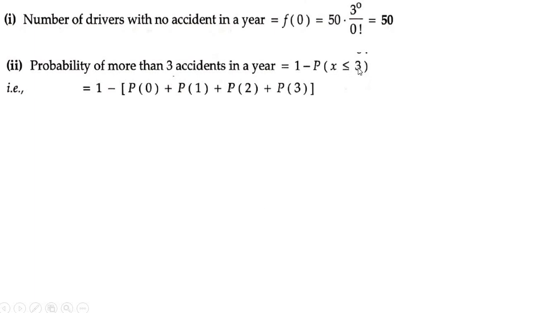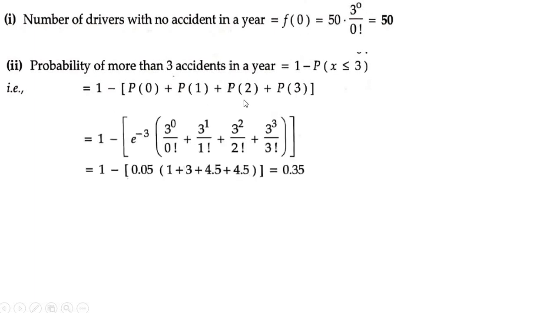So less than or equal to 3 means what? Probability of 0, P of 1, P of 2, P of 3. So substitute: what is the P of 0 here? It has already been found, f of 0, that is 50. Next find what is the P of 1, P of 2, P of 3. Substitute it in P of x. So you get f of x is equal to 0.03, or f of x greater than 3 is equal to 0.35. Okay, so this is the final answer.